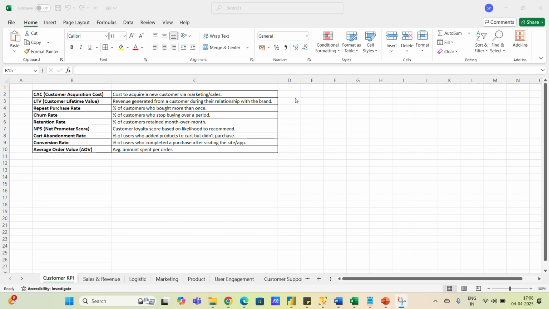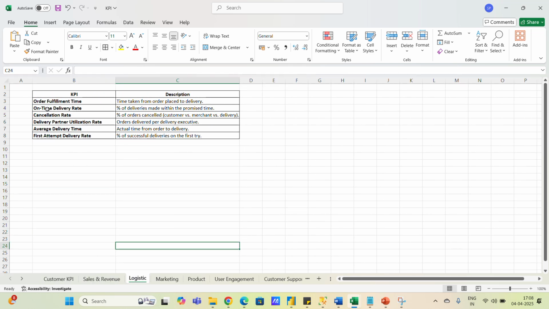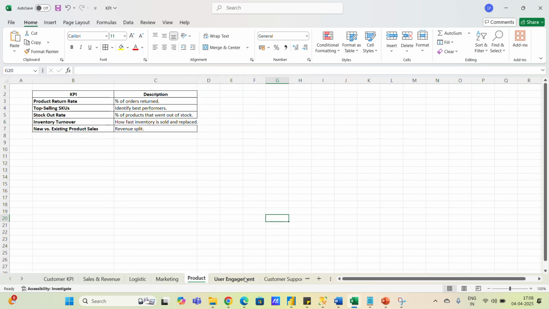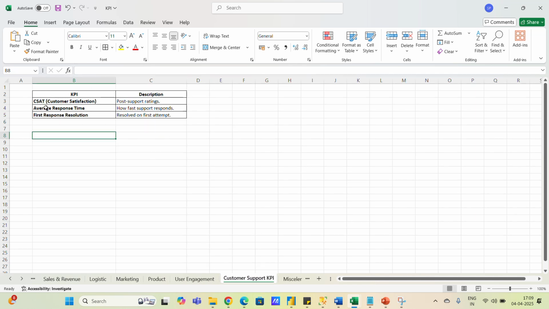I would be solving this SQL question now, and with the help of DAX also we would be solving it. So I have created each category. You can see one is customer, then we have sales KPI, logistic KPI, marketing KPI, product KPI, and user engagement KPI. You can see that DAX and Mounties are the most asked also. Then we have customer support, which is the CSAT score, post support rating, right? So every time a CSAT rating is asked if you have talked to the customer app.